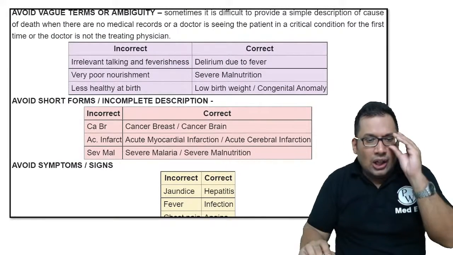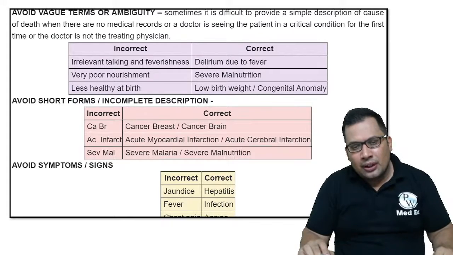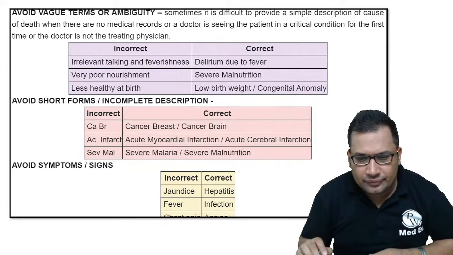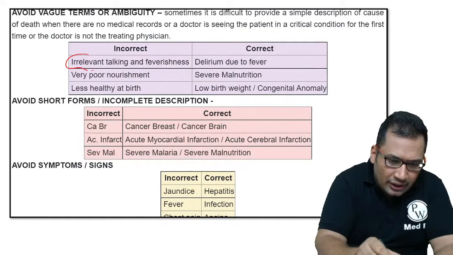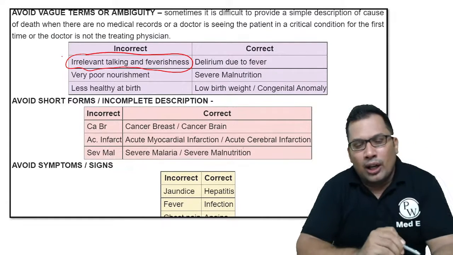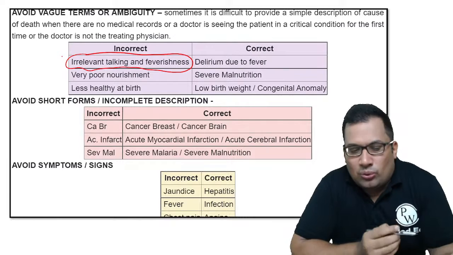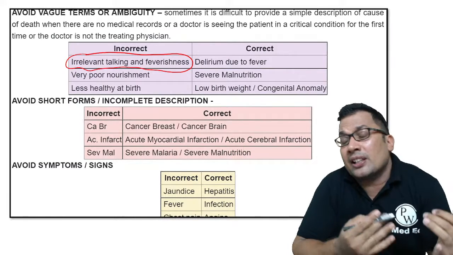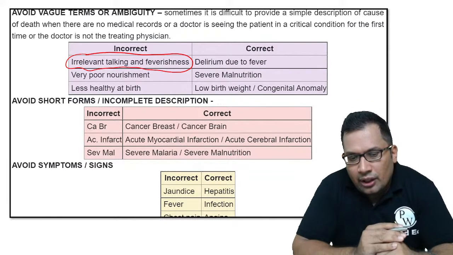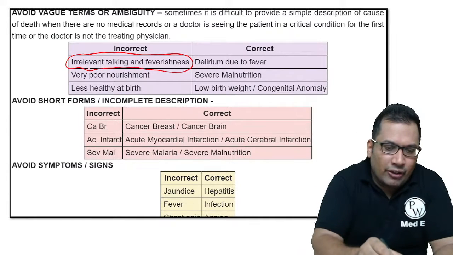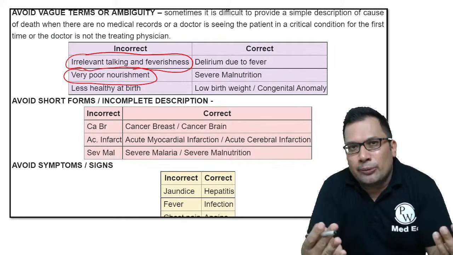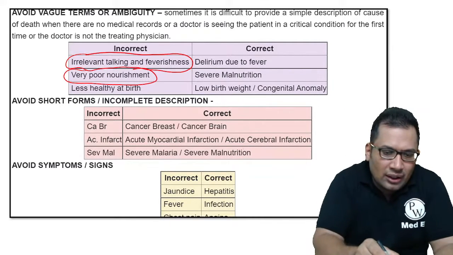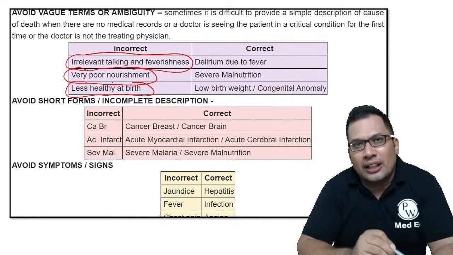Next, avoid vague terms or ambiguity. For example, some doctors mention irrelevant talking and feverishness. What will this be? Irrelevant talking means, what is relevant talking? Or some mention very poor nourishment, very good nourishment. What is it? Don't mention that. Less healthy at birth, they mention like that.